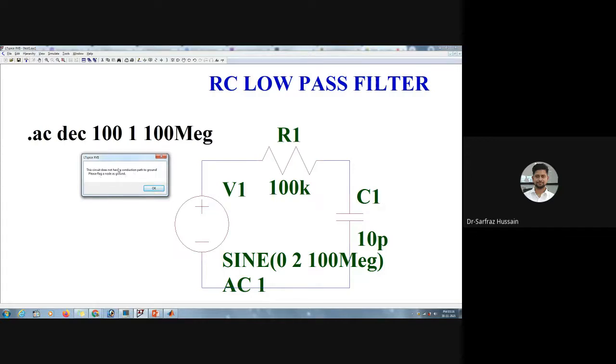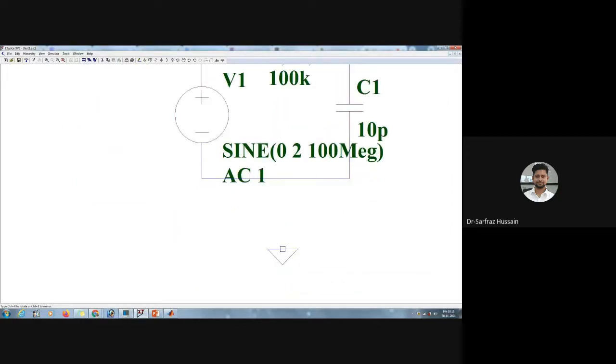Okay, so this error will come up since I have not connected the ground. That's why this error has come up. That's what I was trying to explain: if I don't put a ground over here, then it assumes that it is a floating point. So that is why we need to put some reference to it. So we'll just put a ground over here. I suppose this is clear why we need a ground in this particular circuit.